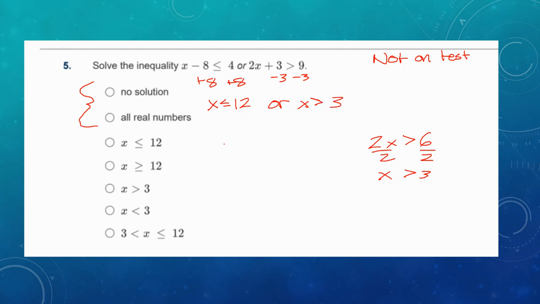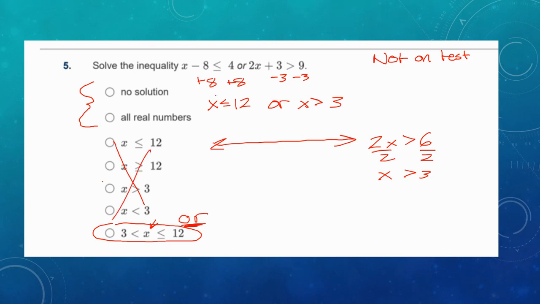So what does that mean? Well, it would be very easy to try to find that solution, and I see that it looks like this would be correct. The only problem with it is that this is an or inequality. Remember, this would mean and. This usually means x is between two numbers, but this is an or. So that's not right. Because this would mean it's not any bigger than 12 or less than 3. And I can't pick two options. So all the rest of these are out.